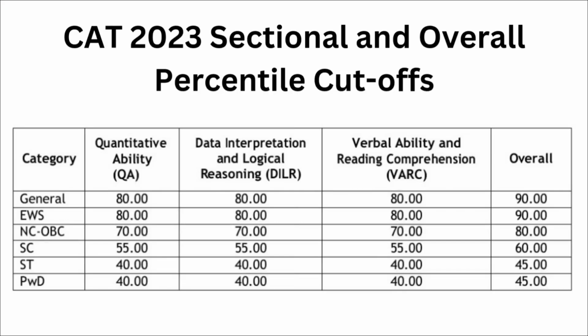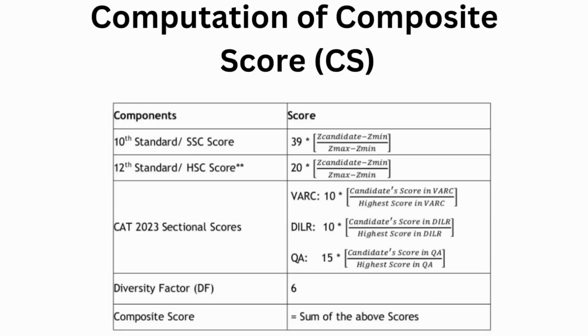Now on the basis of the composite score, you might have received the call for the personal interview. The composite score is calculated on the basis of various parameters. Your 10th score has 39% weightage, your 12th standard score has 20% weightage, and your CAT score has, in the VRC section 10% weightage, in the DILR section 10% weightage, and quantitative ability has 15% weightage. So overall your CAT score has 35% weightage, and the diversity factor has 6% weightage. On the basis of that the composite score is calculated, and on that basis you might have received the call for the personal interview round. So it has already been done.